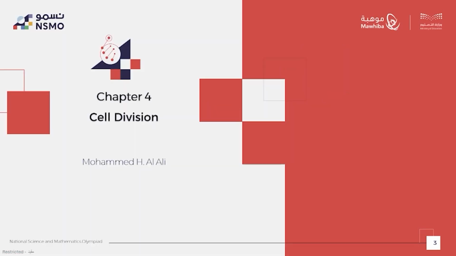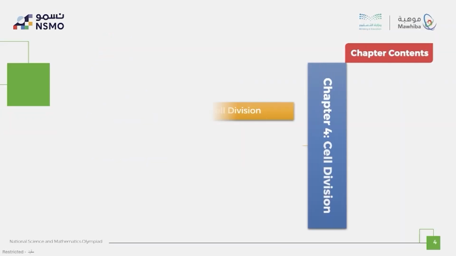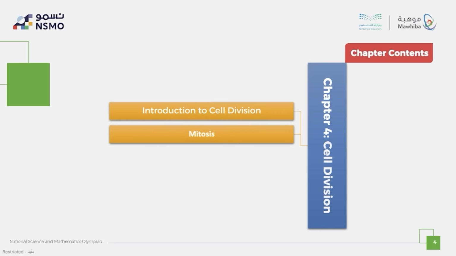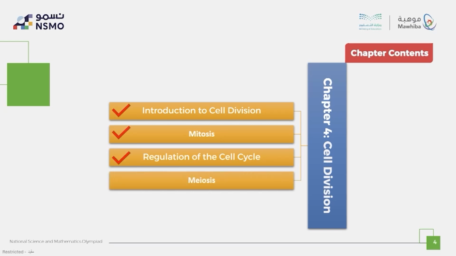We're still in chapter 4, and we are continuing studying one of the most essential biological processes, cell division. Without cell division, there would be no growth, repair, or replacement of damaged cells. Previously in this chapter, we studied Introduction to Cell Division, and we're done with mitosis. Now we will take regulation of the cell cycle. These processes create new cells and maintain chromosome number.